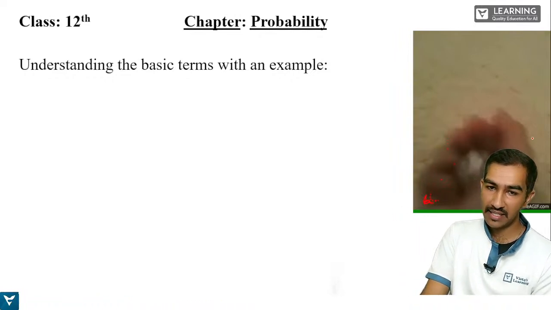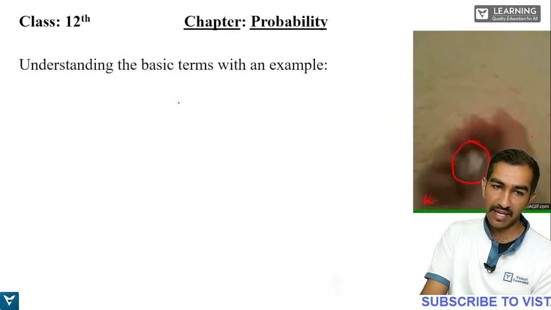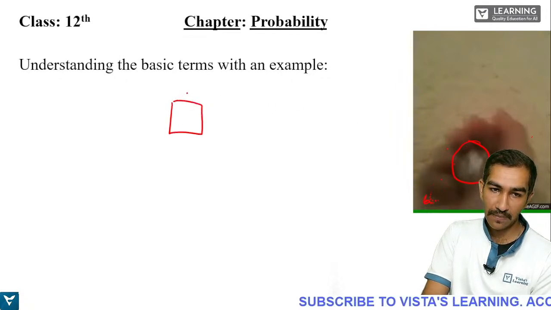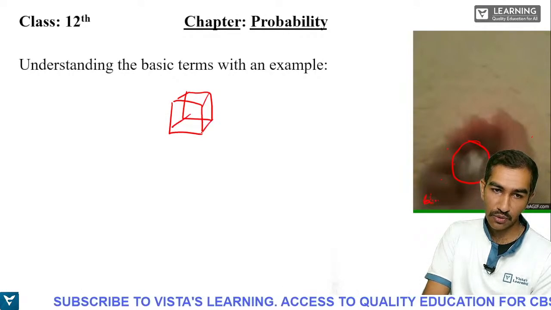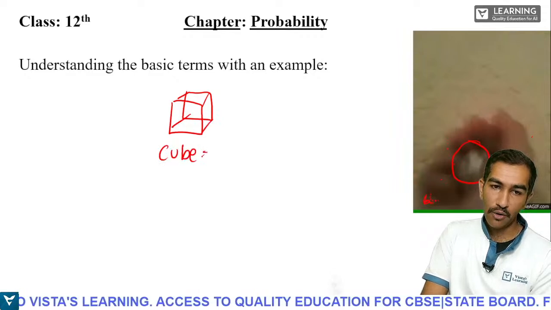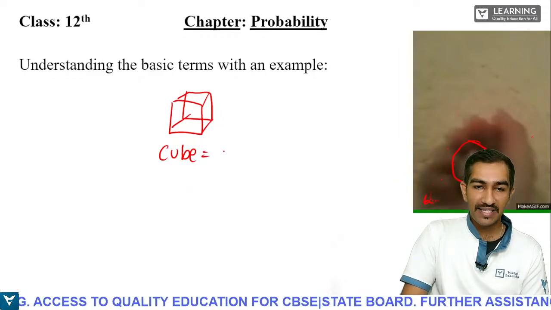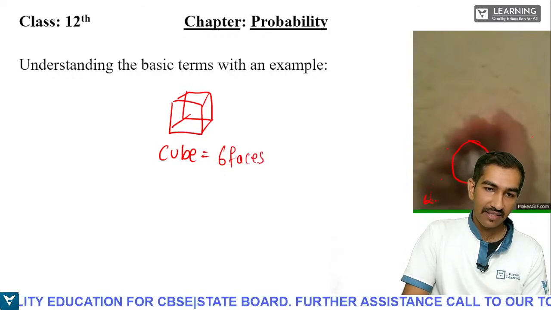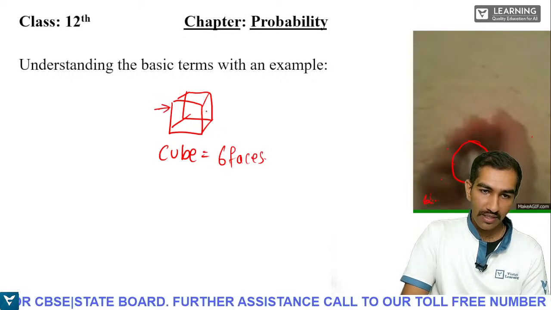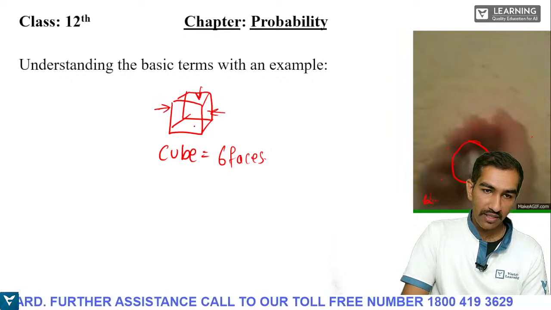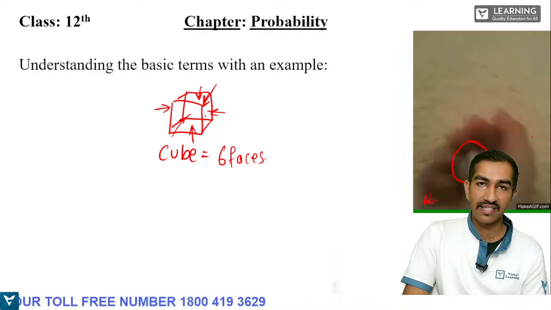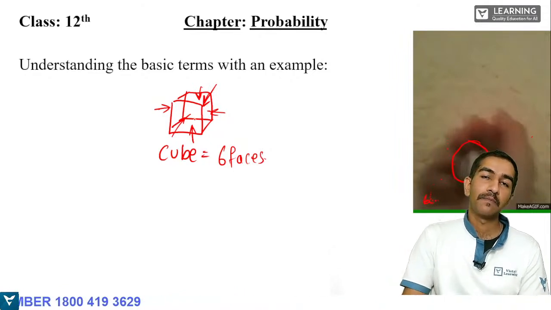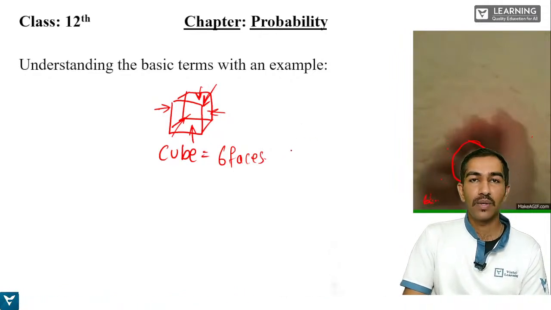So what is happening here? As you can see a hand here, right, students? You see this white part inside his hand. That is nothing but a dice. I think you have all played snakes and ladders, right? So this is a dice. That is nothing but a cube. And how many faces does a cube have? A cube has 6 faces. Correct? You can count here. This is 1, 2, 3, 4. Front face is 5. Back face is 6. So there are 6 faces in a cube and each face has one number on it.